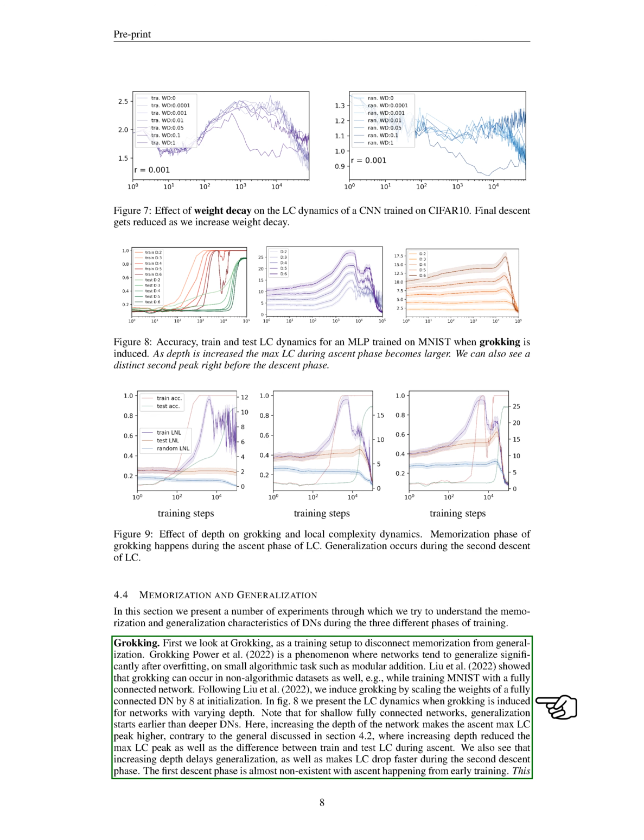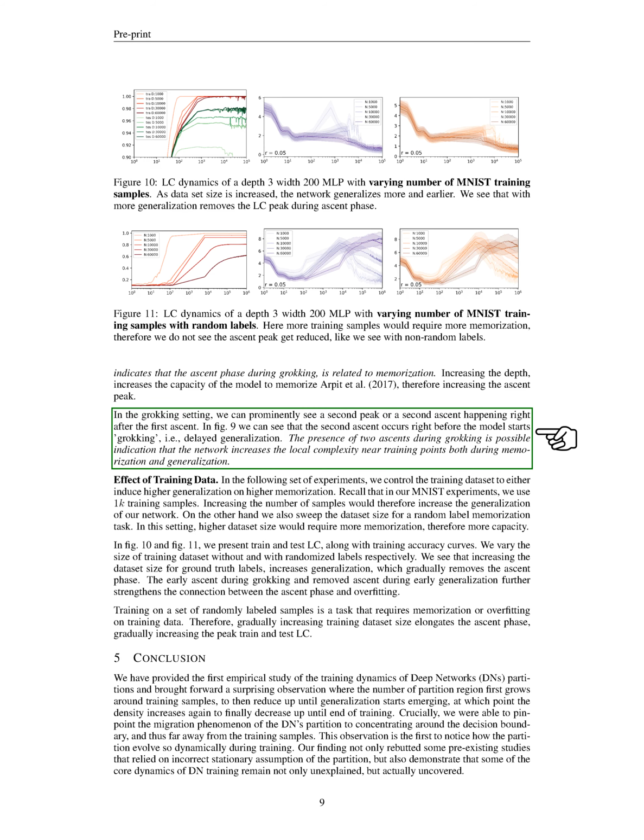Increasing the depth of the network makes the peak of the learning curve during the ascent phase higher. We also observed that increasing depth delays generalization and makes the learning curve drop faster during the second descent phase. Interestingly, we noticed a second peak or a second ascent happening right after the first ascent when grokking is induced. This second ascent occurs right before the model starts grokking, or delayed generalization. This suggests that the network increases the local complexity near training points both during memorization and generalization.